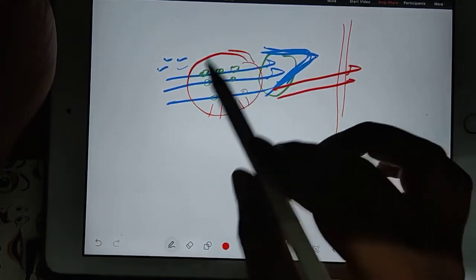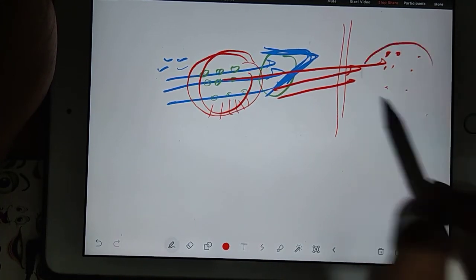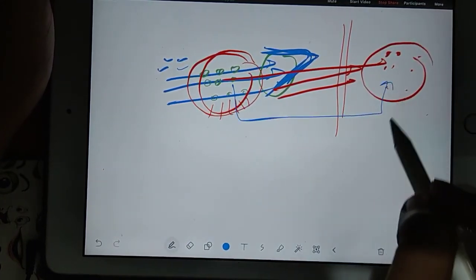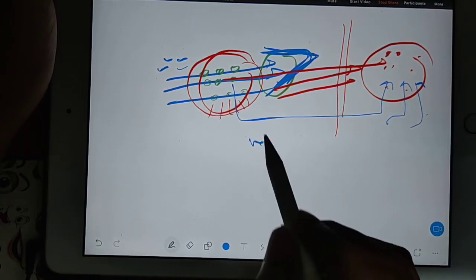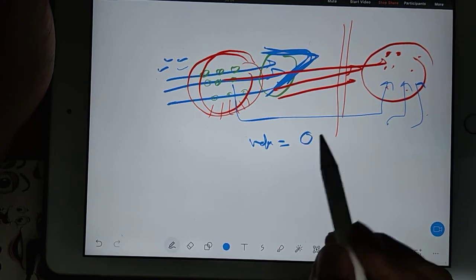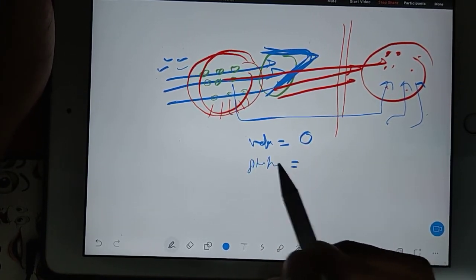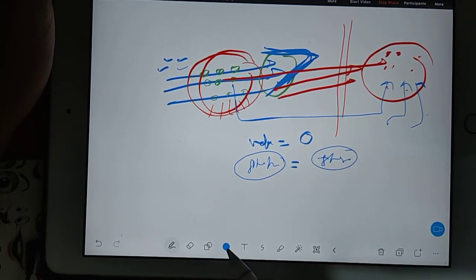Somehow you bring all the molecules to rest, because we are going to talk about stagnation. So bring them, make them rest. So when you are making them rest, then your velocity is no more available, velocity is zero. So you have only static pressure, and now your static pressure is your stagnation pressure.